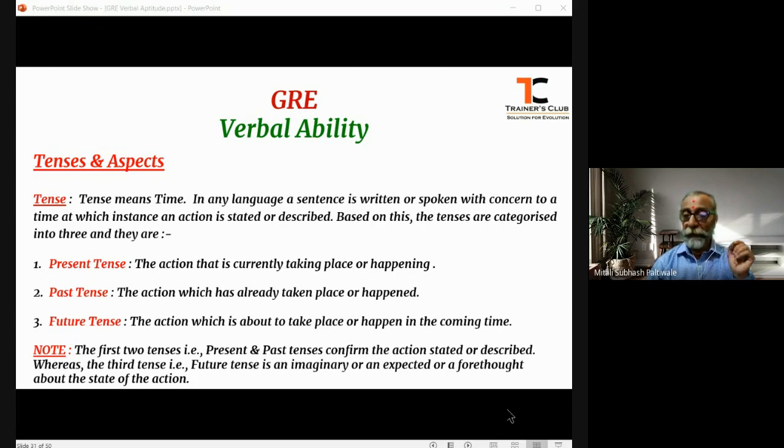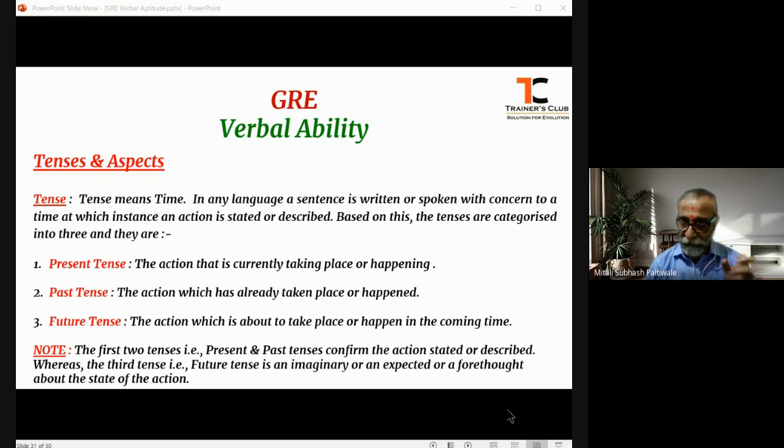So a future tense is always an illusion or a presumption. It is a hope. It's a ray of hope that every one of us has, and we make sentences in the future tense and speak, right?